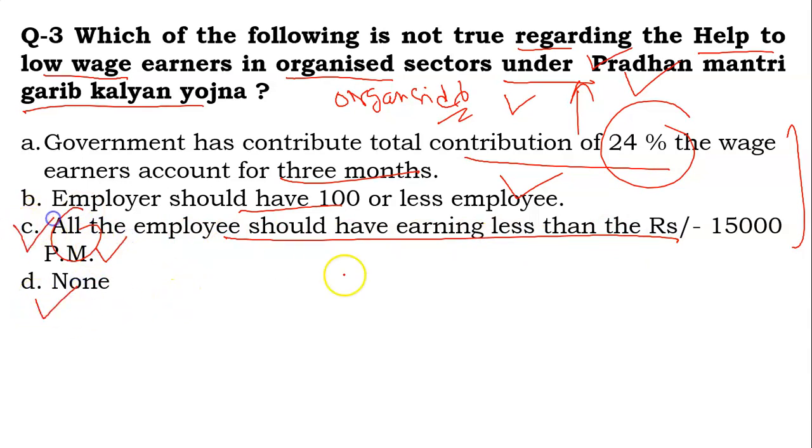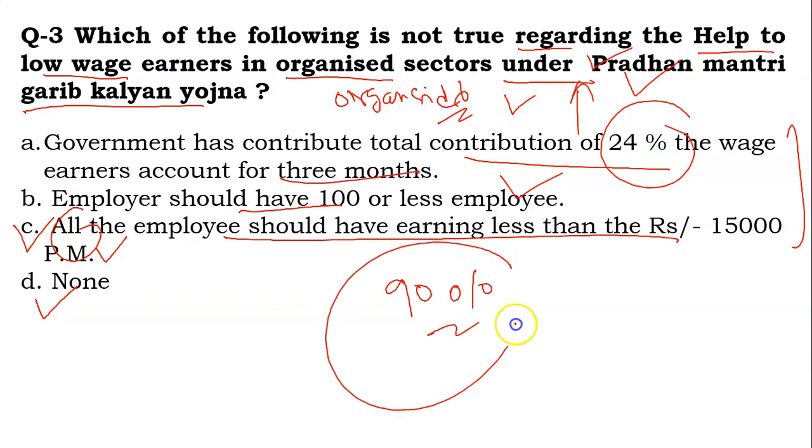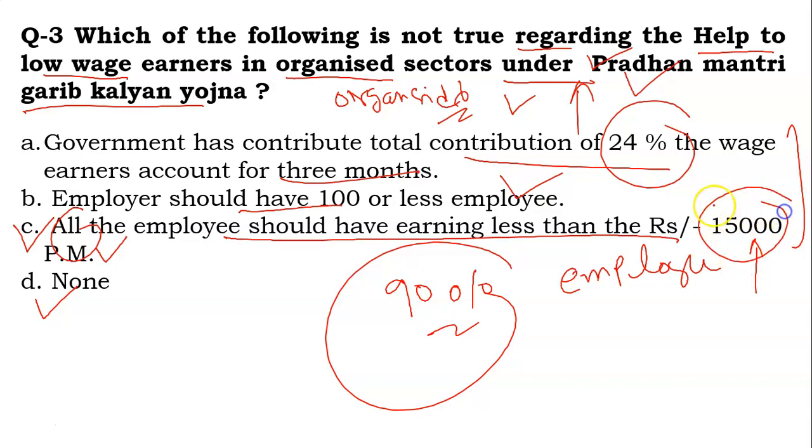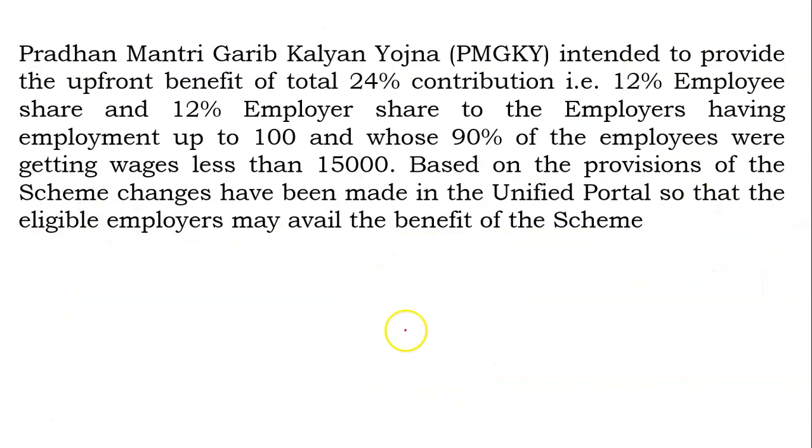So the answer will be C, because if any employer wants to get the benefit under this scheme, 90% of employees should be wage earners earning up to 15,000 or less. So it is not all, it is 90%. Okay, I have already explained this to you.